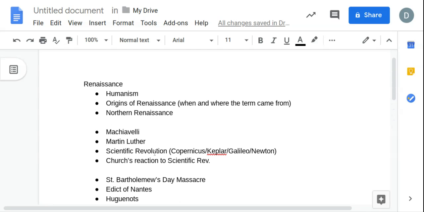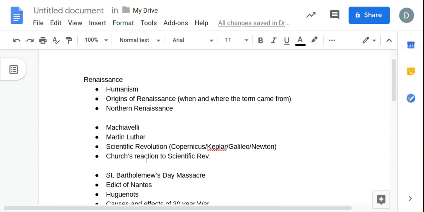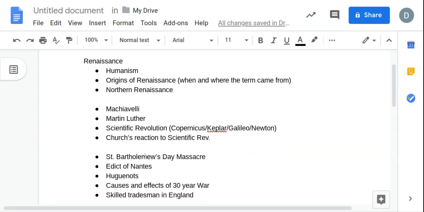Other than that, guys, it's pretty straightforward. Reading comprehension will go a long way on this test for sure. But having that background and feeling confident with the big ticket items here: Renaissance, scientific revolution, Reformation, and religious wars. Those are really the 4 big topics covered here in the Unit 1 exam.